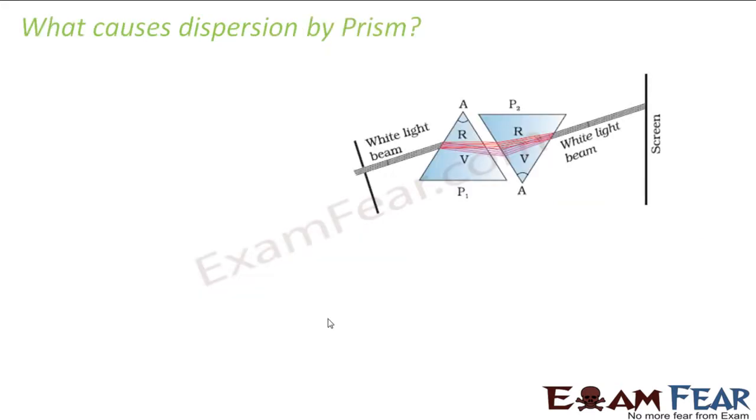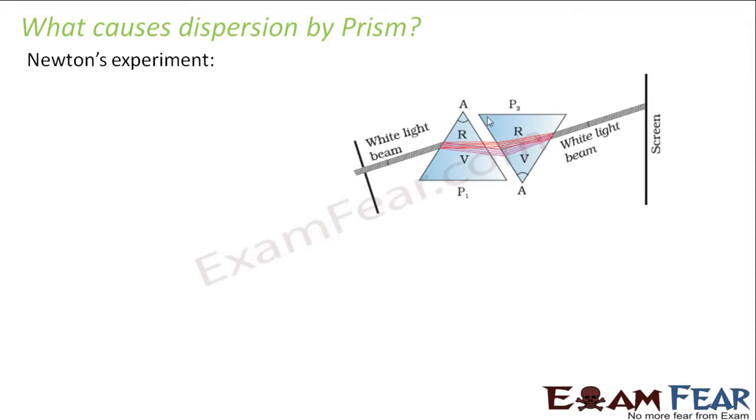Right? So now the question is, what causes dispersion by prism? Long back, Newton had performed one experiment with the prisms and white light. What he did, he'd made an arrangement as shown here. He took one prism and he made white light pass through the prism. What did he observe? He observed that the output from the first prism was the spectrum, that is all the constituent colors which are present in white light.